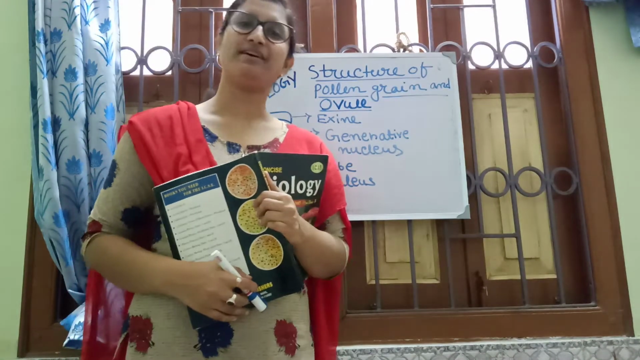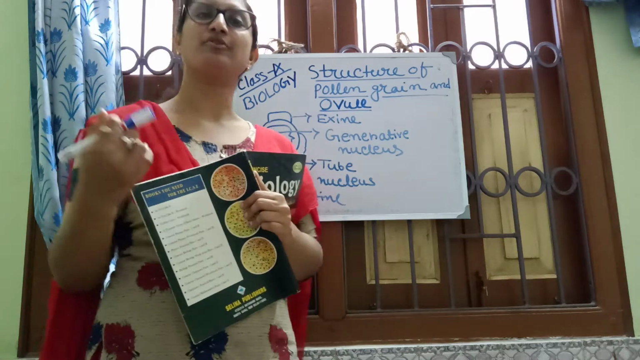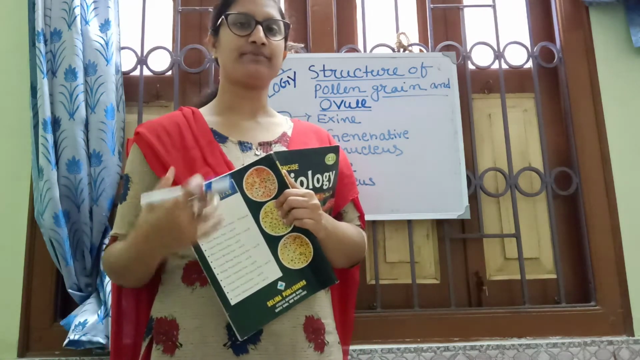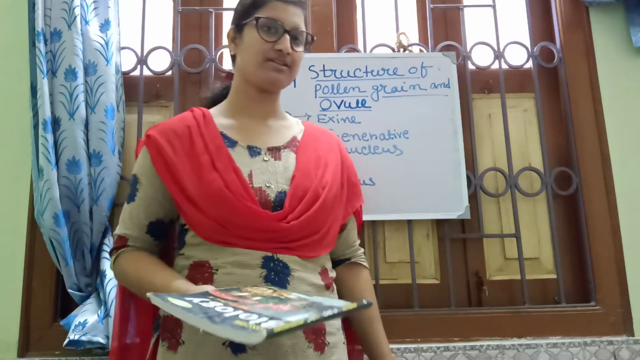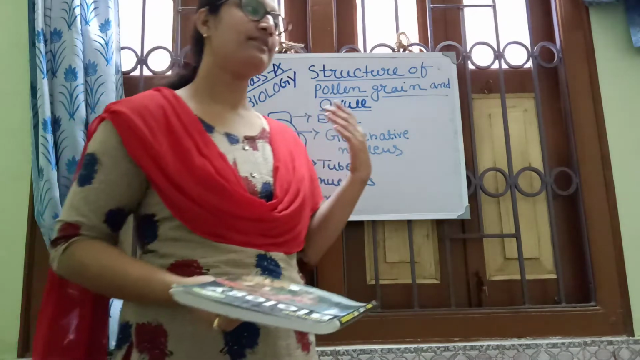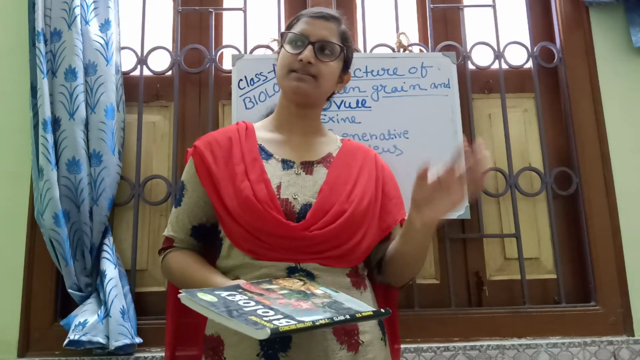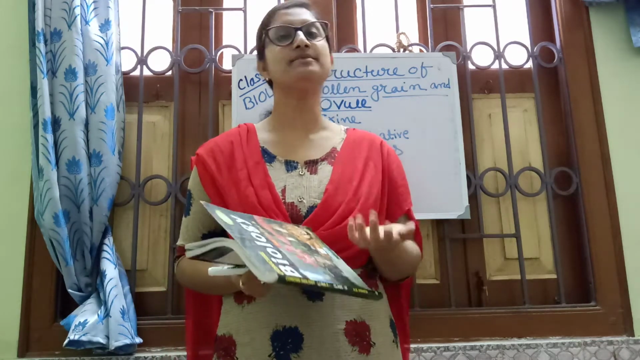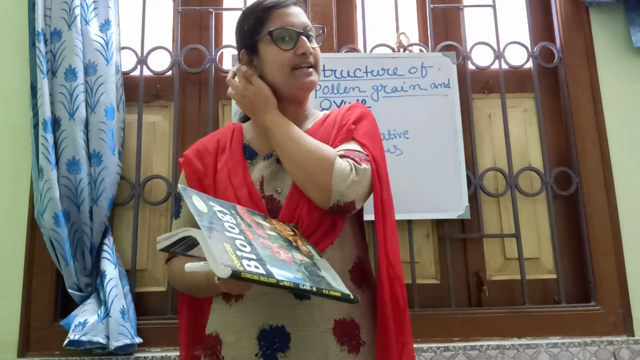Last video we learned the mechanism of cross-pollination and the biotic and abiotic agents. Today I will start the fertilization process. It is very important. The fertilization process takes place after pollination. Fertilization means fusion of male and female gamete to form zygote. This process is the fertilization process.